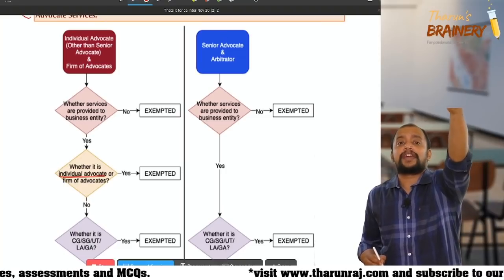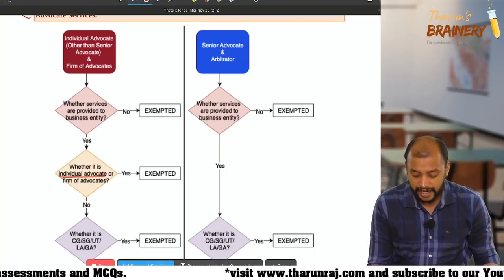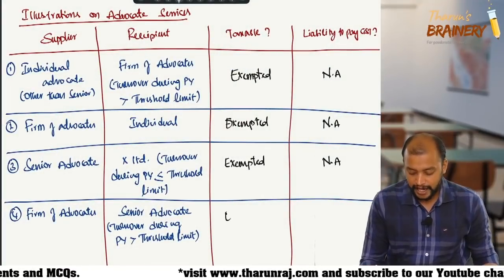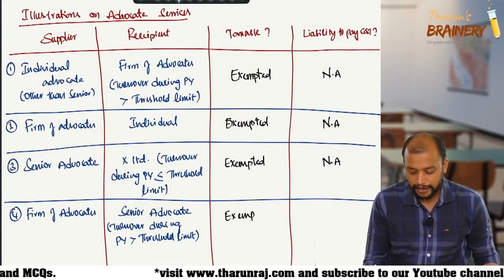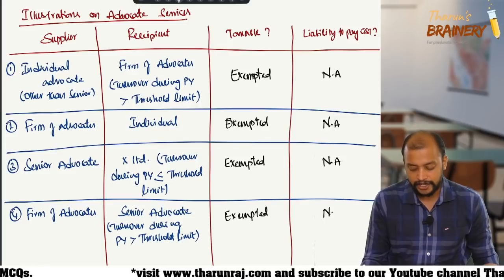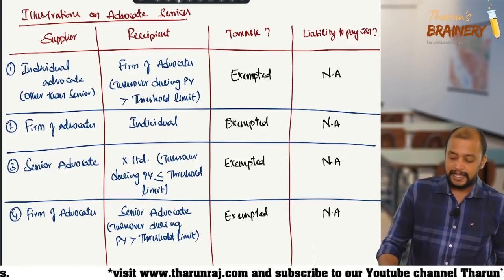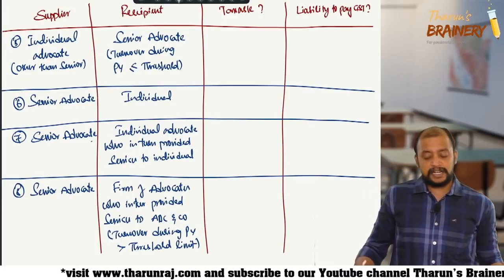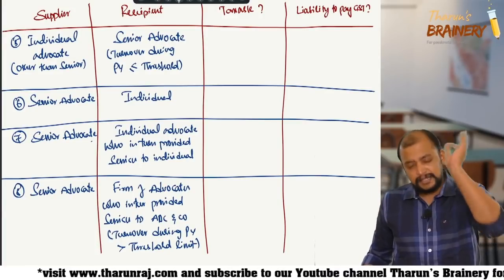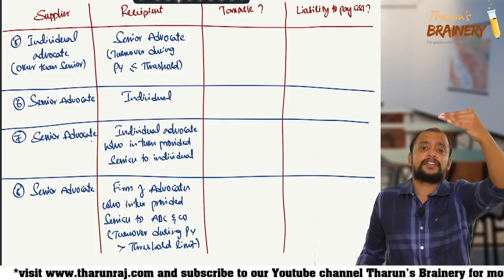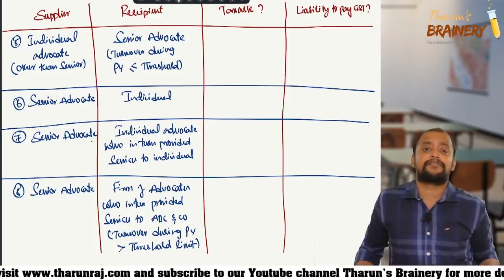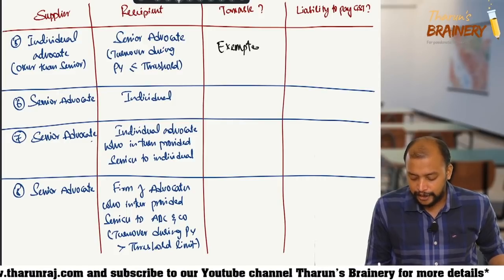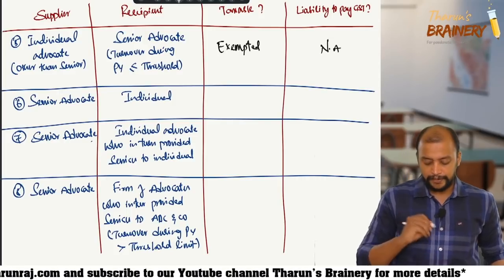So firm of advocate providing services to individual advocate is fully exempted, and liability to pay GST not applicable. Then next, individual advocate other than senior advocate to another individual advocate or firm of advocate is exempted, and liability to pay GST not applicable.